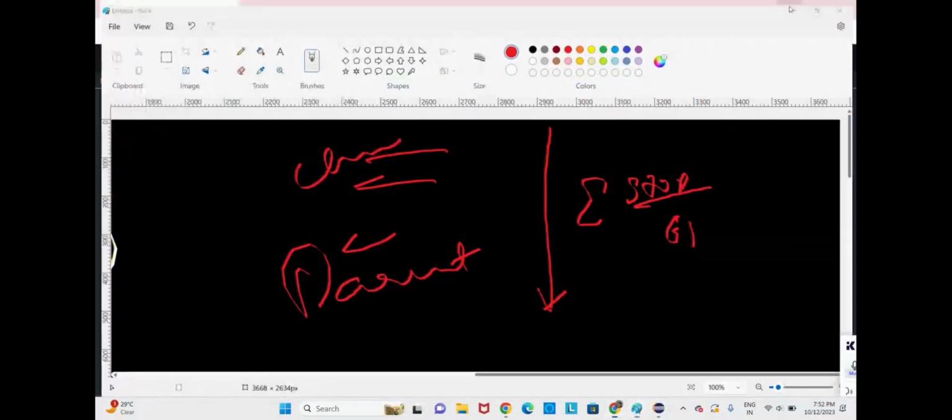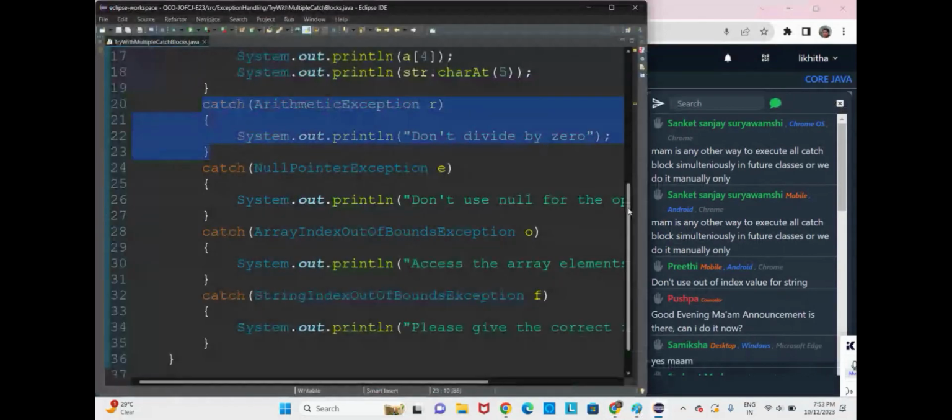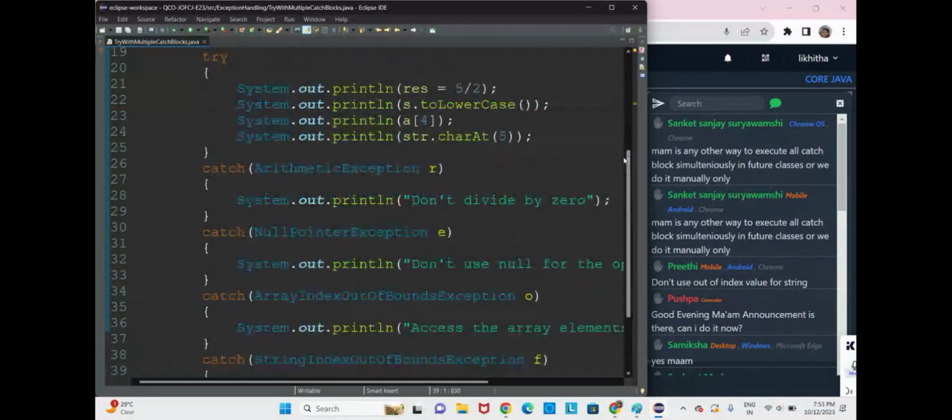By handling the exception, we are making sure the catch block is executed and the remaining code below the catch block is executed. Okay, so here the program execution started.